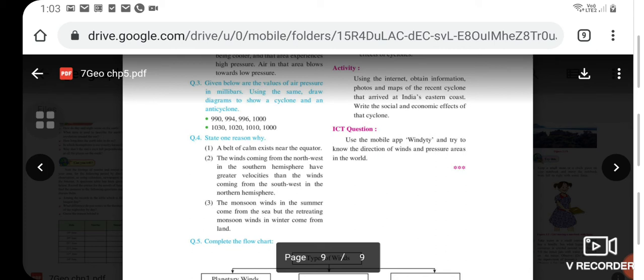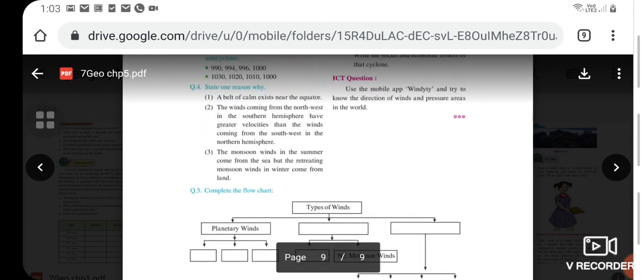Question third is about the values of air pressure in millibars given below. Using the same, draw diagrams to show a cyclone and an anticyclone. Okay, with the given figures in both the parts, you have to draw a cyclone and an anticyclone.